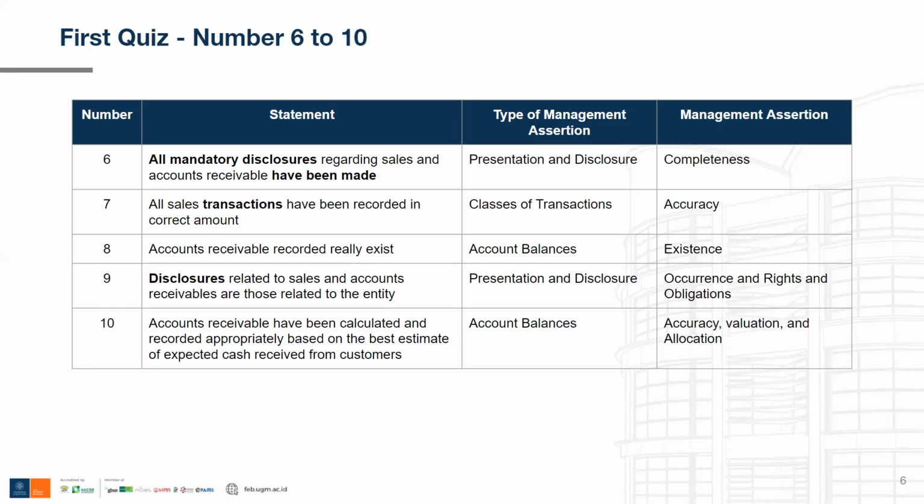For the tenth statement, accounts receivable have been calculated and recorded appropriately based on the best estimate of expected cash received from customers.